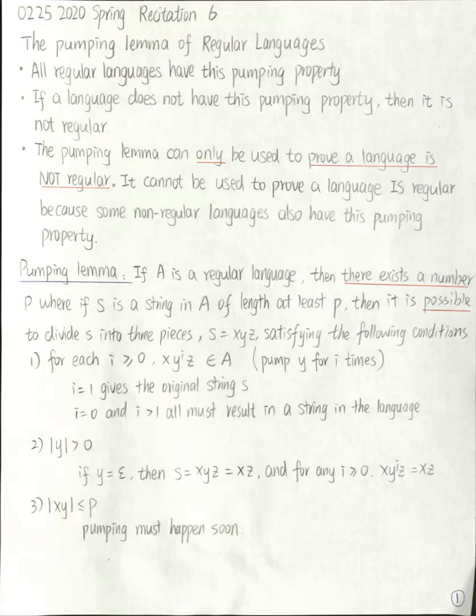In this section, we talk about the pumping lemma of regular languages. All regular languages have this pumping property. If a language does not have this pumping property, then it is not regular. Because all regular languages have this pumping property, if some language does not have this property, then for sure it is not regular. For this reason, the pumping lemma is usually used to prove a language is not regular.